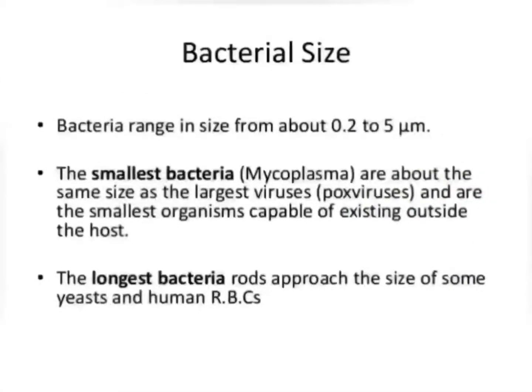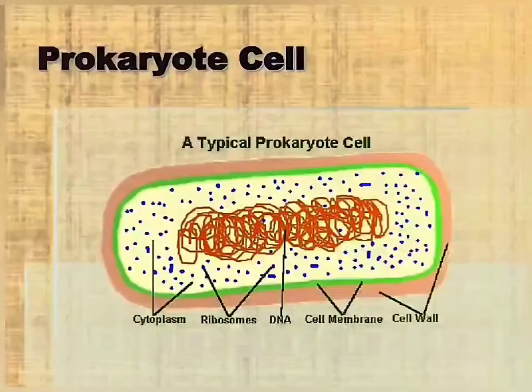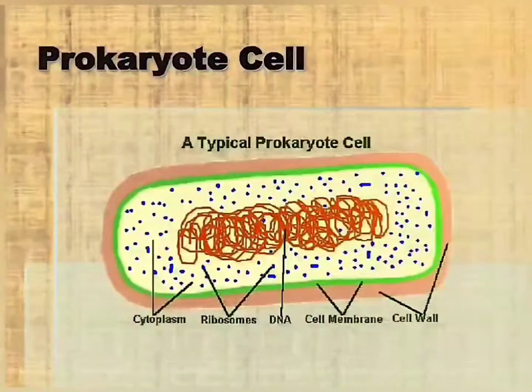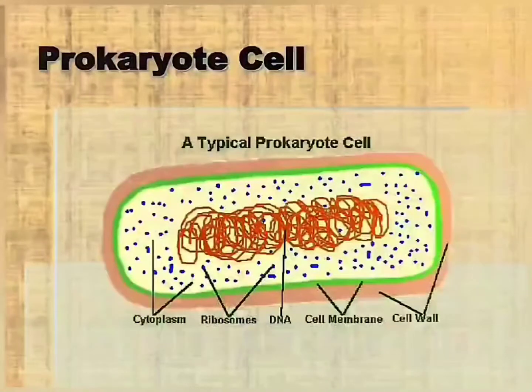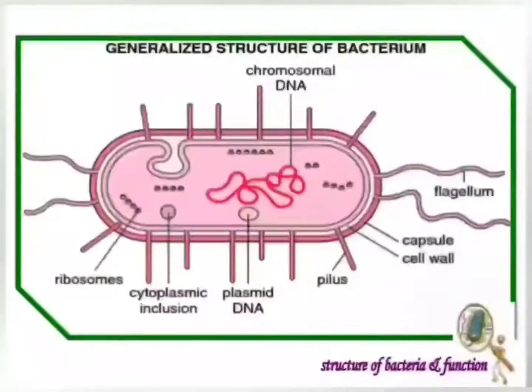Next comes the bacterial size. Bacterial size generally ranges between 0.2 to 5 micrometer, and the smallest bacterium is Mycoplasma. And you can see this is a typical prokaryotic cell. The structure of a prokaryotic cell is very simple. You can see in the center there is a thread-like structure called the nucleoid, which is made up of chromosomal DNA.